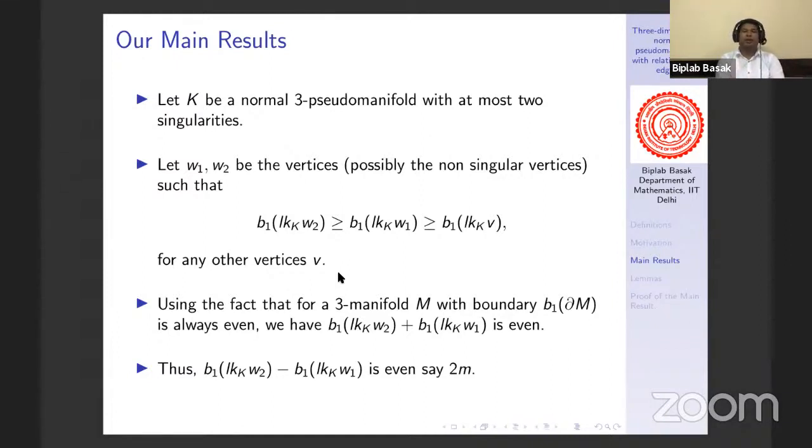If we have exactly one singularity, then only W2 will be my singular vertex. And in any case, V will be the non-singular vertices and this term will be 0.